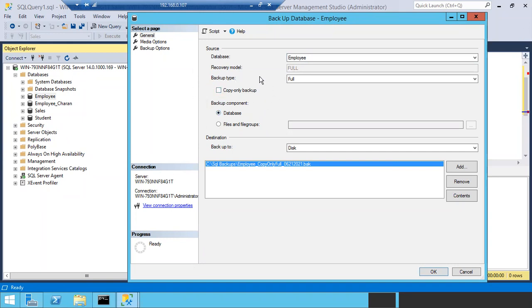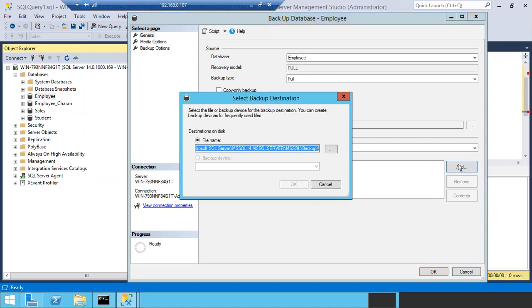We are not going to take the copy only backup. So full backup, and make sure you choose database, and you are going to take the backup to the disk, right? The file is going to be created on a disk. So choose disk here, remove the old path, go to the add section, and give the new path to which location you want to take the backup. This is the default path: C program files, Microsoft SQL Server, MSSQL folder. In that backup folder, you can take the backup to this location.